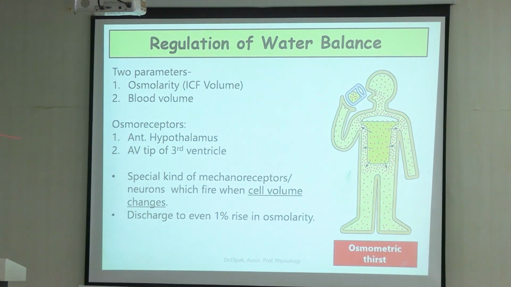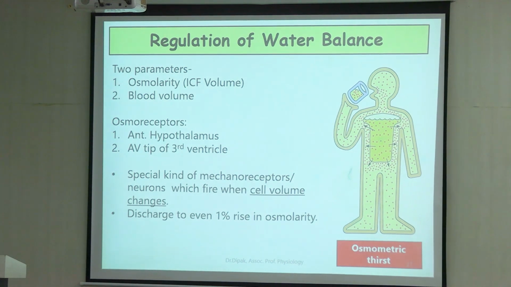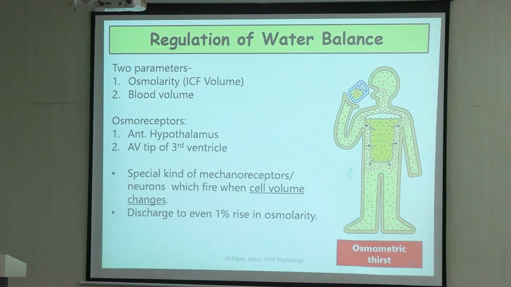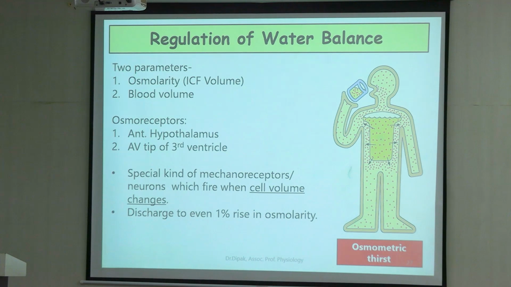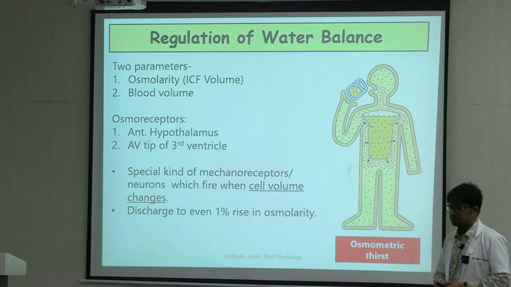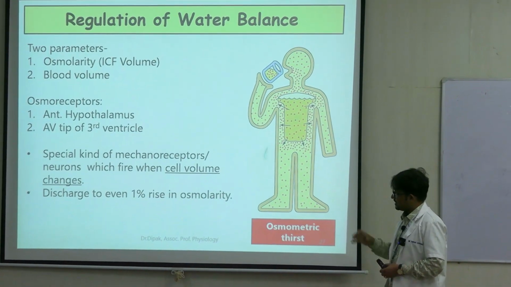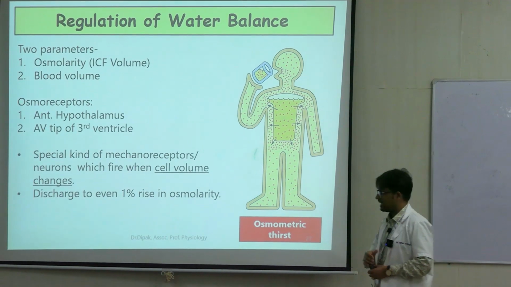Now there are osmoreceptors in the anterior hypothalamus and the tip of the third ventricle. So two areas where there are osmoreceptors. When we say osmolarity, what does this mean? These are receptors which can detect the shrinkage of cell size.